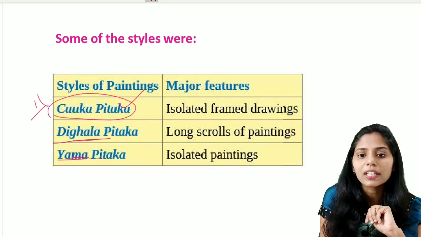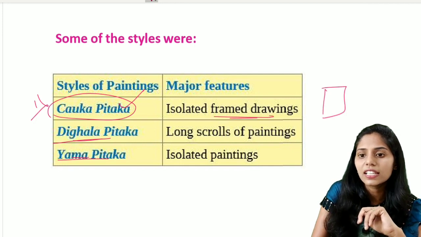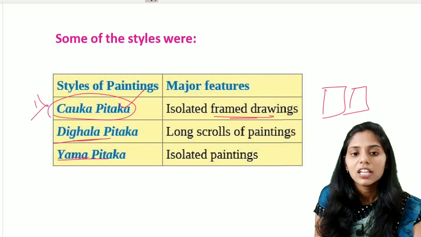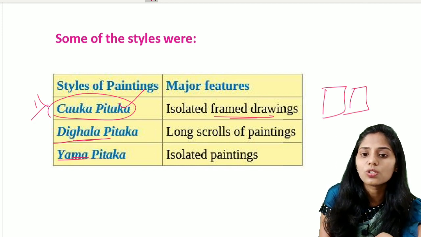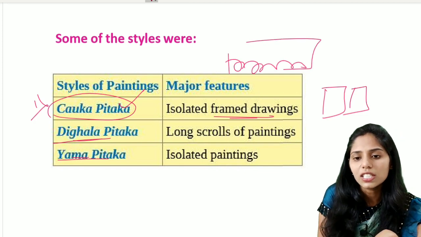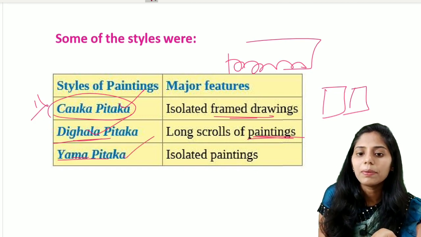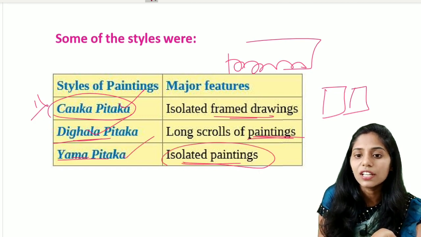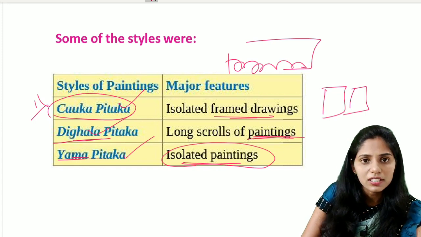Here this Chaukya Pitaka talks about isolated framed drawings. That means single isolated drawings are there. It is talked about in this Chaukya Pitaka. And the next one is the long scrolls of painting. That means we see long scrolls of painting here. This type of painting is seen in the Diggala Pitaka. And the next one is the Yama Pitaka. It is talking about again isolated paintings. So these are some of the styles that are talked about in this book.